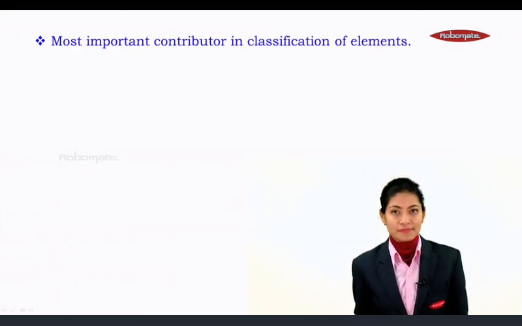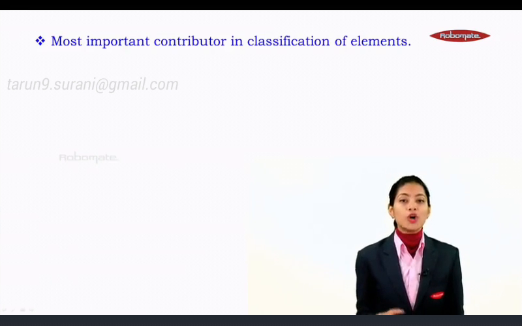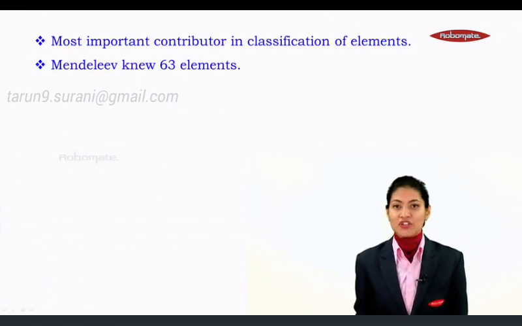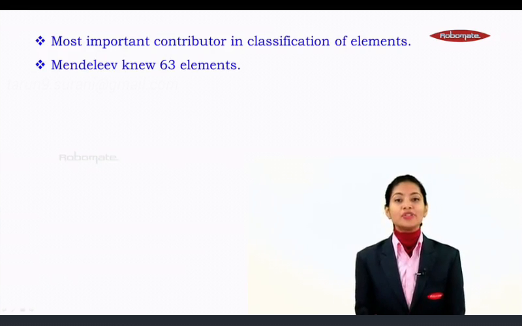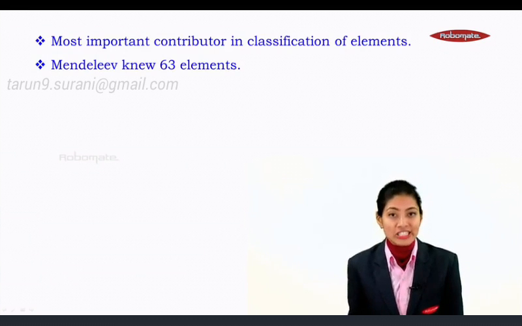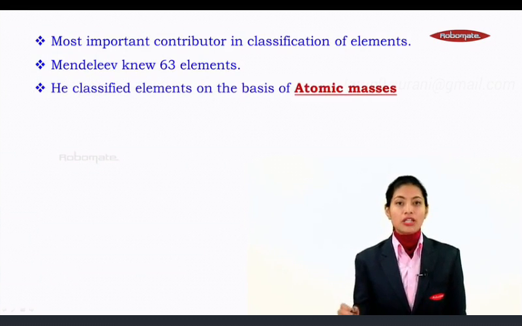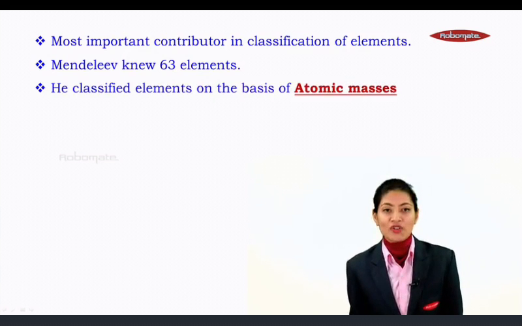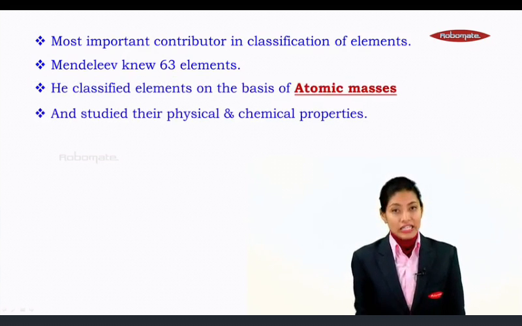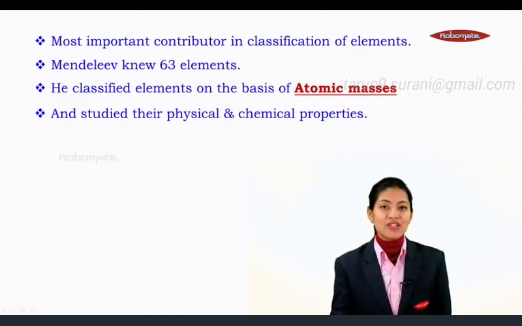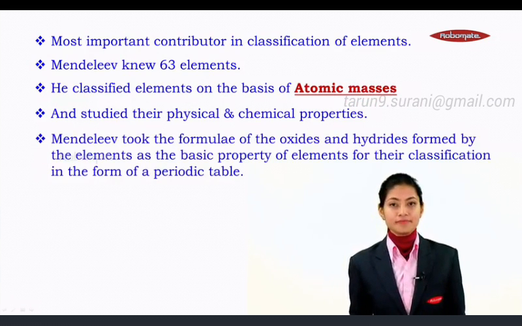He is known as the most important contributor in the classification of elements, wherein Mendeleev during that time knew about 63 elements. He also classified the elements on the basis of their atomic masses. He also studied their physical as well as chemical properties.